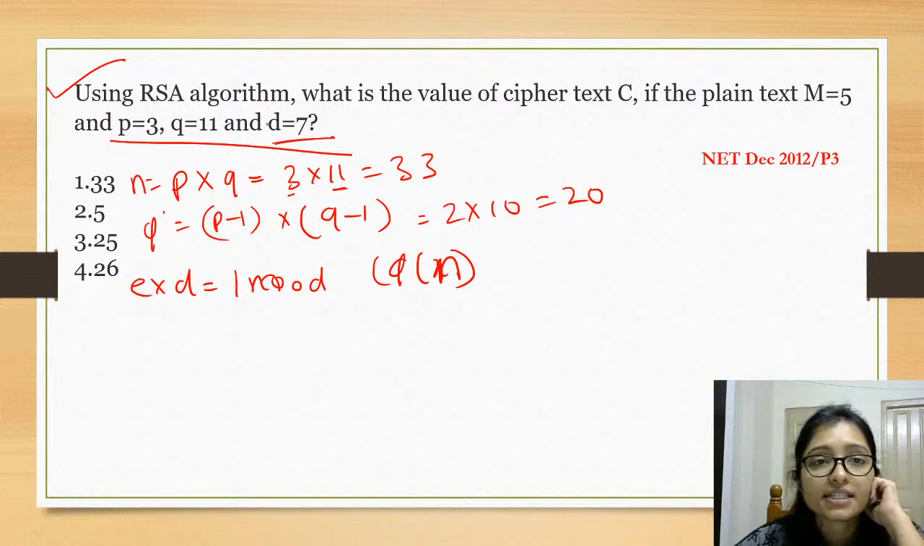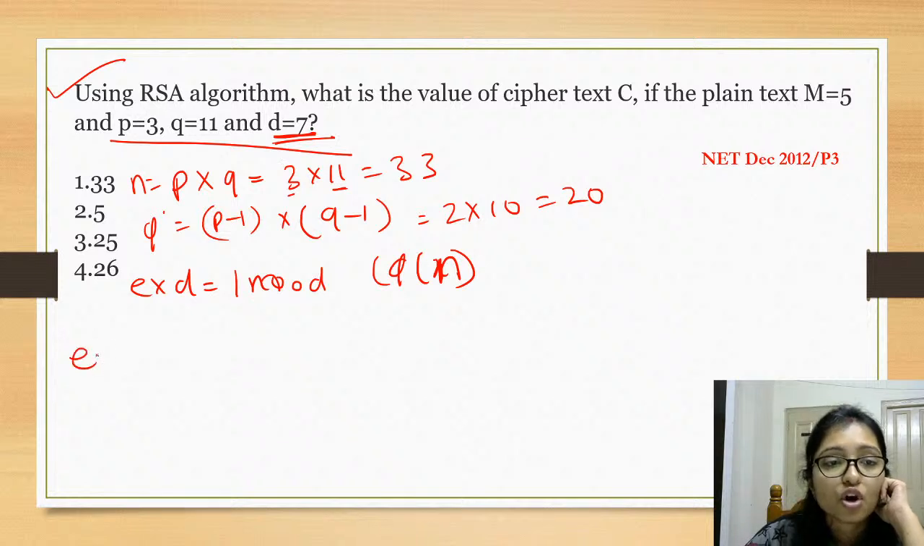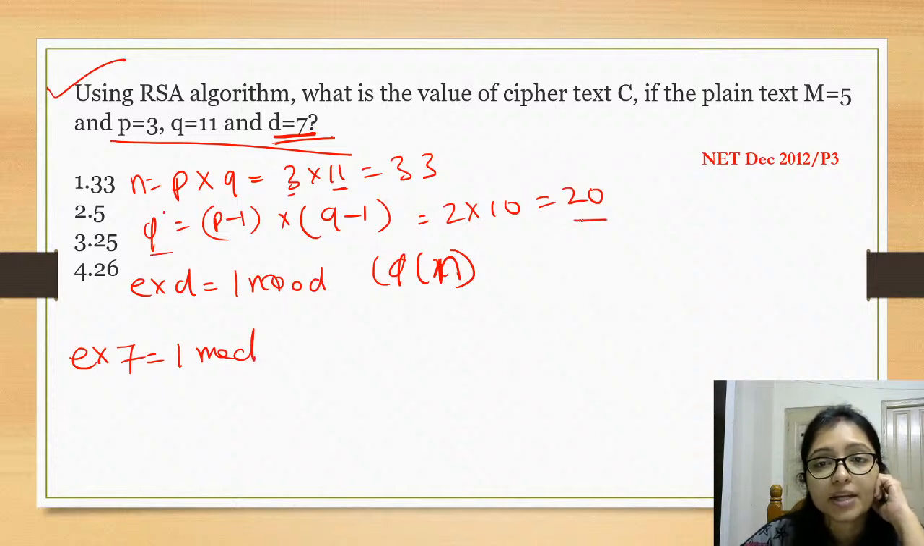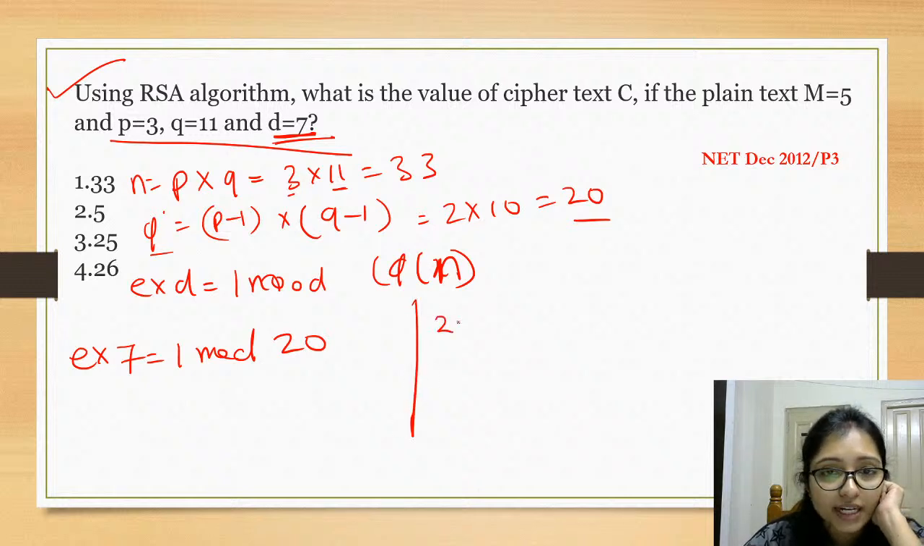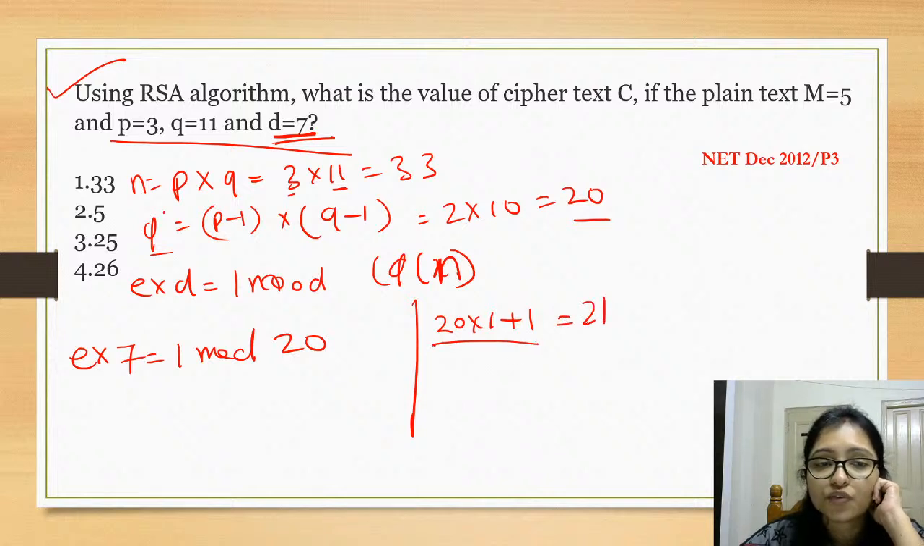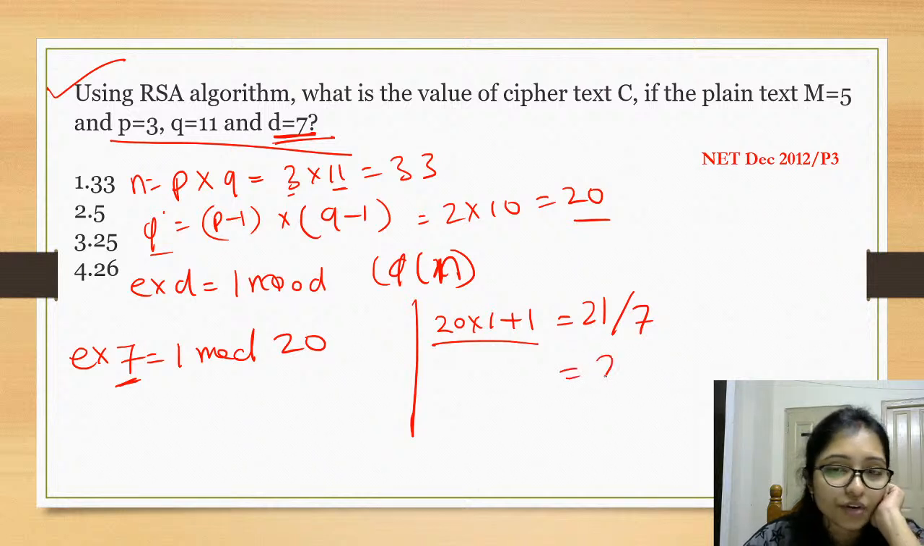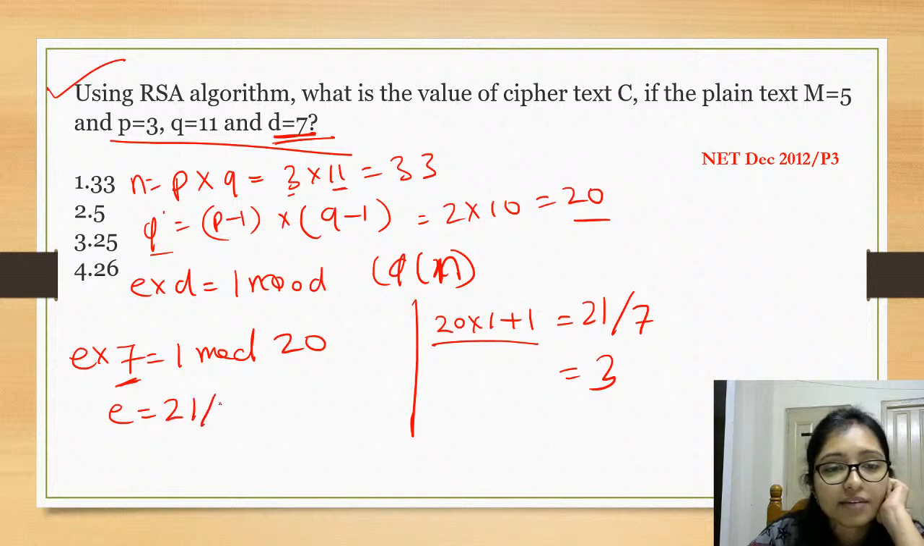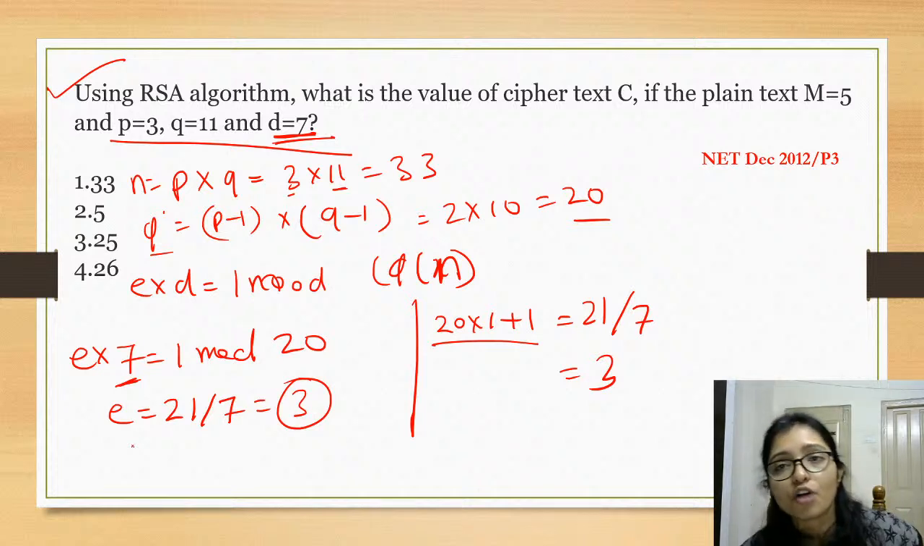Now here D is given. So E into 7 is 1 mod phi n. What is phi n? Phi n is coming 20. So what to do? That is 20 into 1 plus 1, that is 21. And can you divide 21 by 7? Yes, definitely you can divide 21, that is coming 3. So E is 21 divided by 7, that is 3.